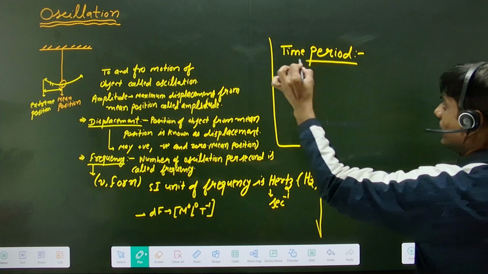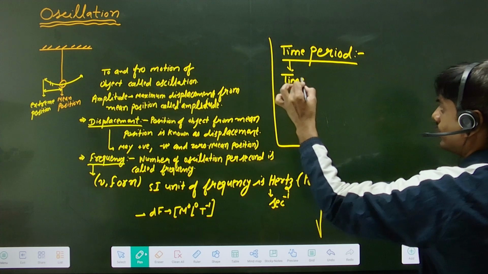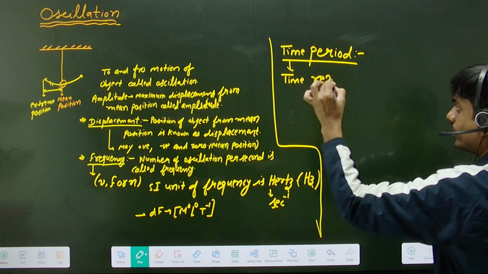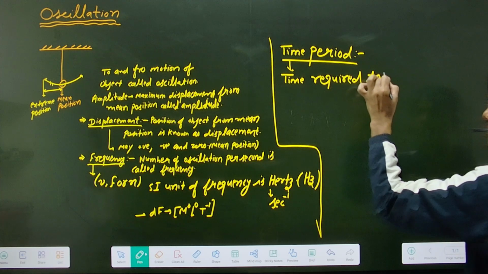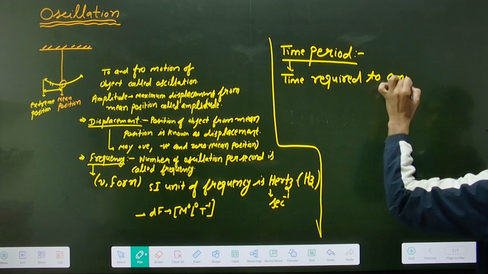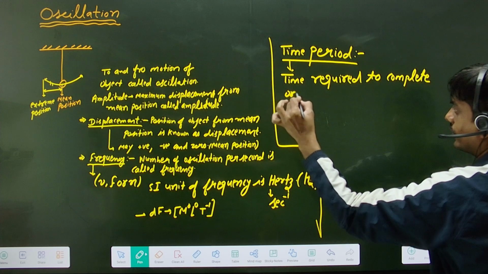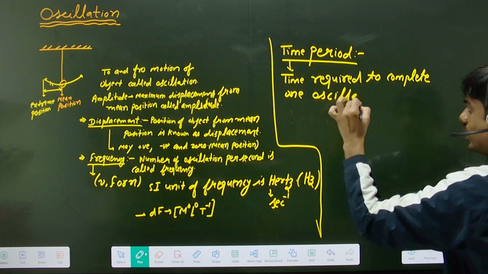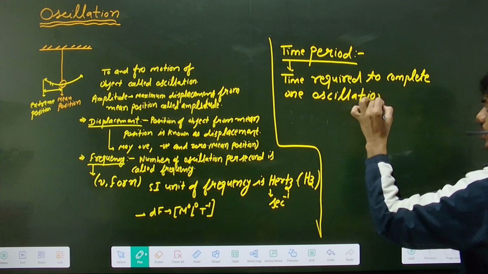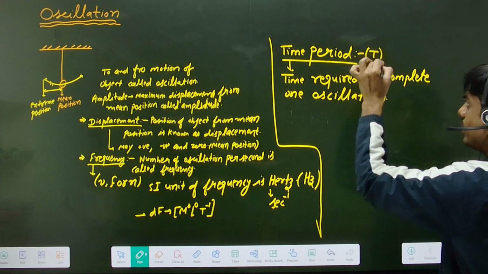Time required to complete one oscillation. Time required to complete one oscillation, that is known as the time period. This is represented by capital T.